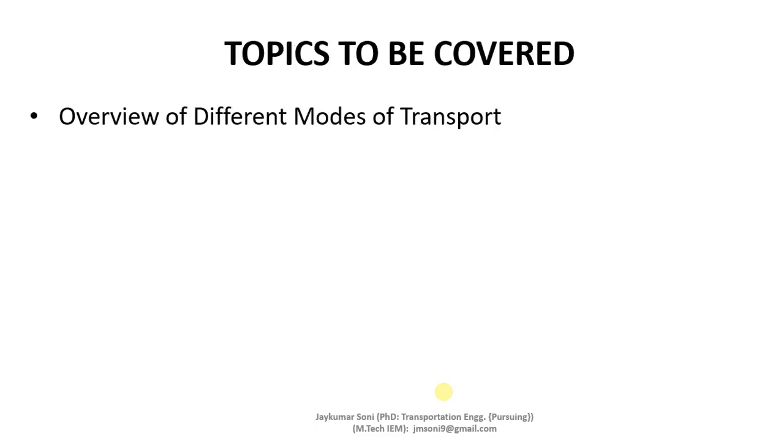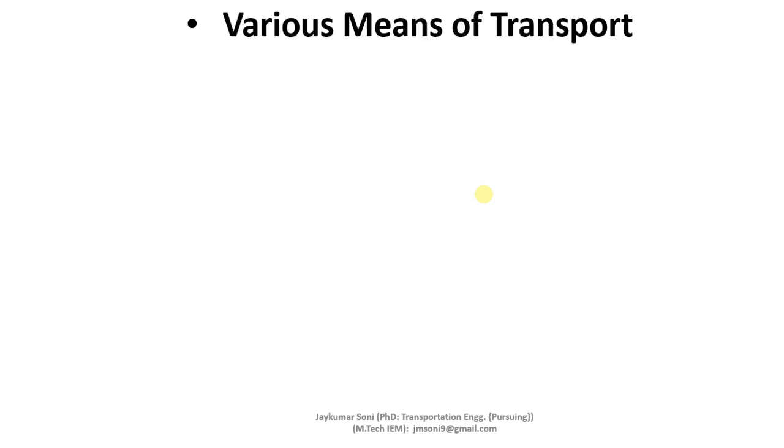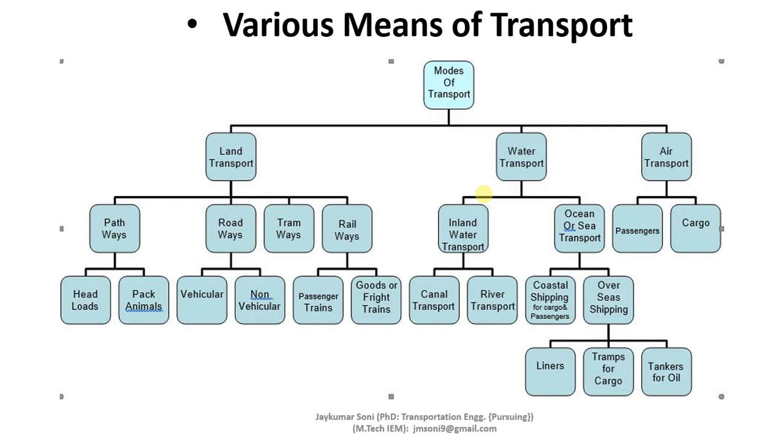In this lecture, we are going to cover topics such as the overview of different modes of transport, means by which the transportation activities can be conducted. We will be learning certain aspects and types about land transport, then water transport, and air transport, and how they are used. What are their evolution criteria? Let us learn about modes of transport first.